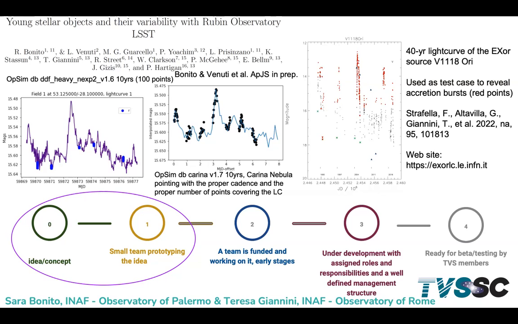The plots on the left show that we need a dense temporal coverage to analyze the light curve shape on timescales of days, while the plot on the right shows the light curve on timescales of years for EXor objects to reveal accretion bursts.